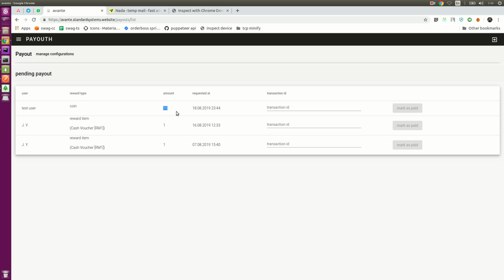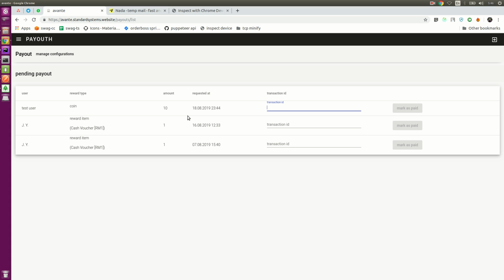So what we did is that, based on the points just now, we calculated that 1000 points is equivalent to 10 ringgit. So the system calculated for the admin directly. So the user actually requested a 10 ringgit payout, and the admin needs to do the necessary things, which is transfer the money to the user.